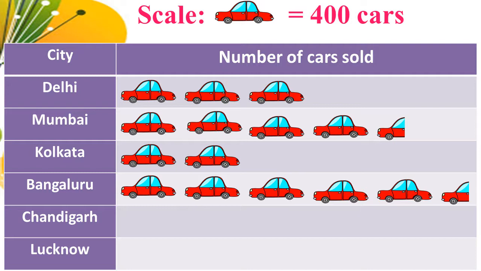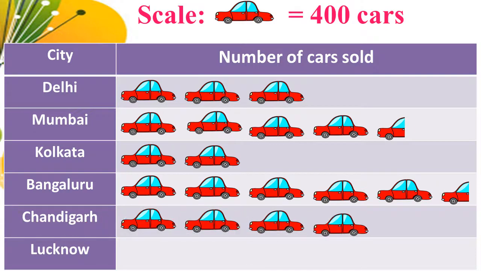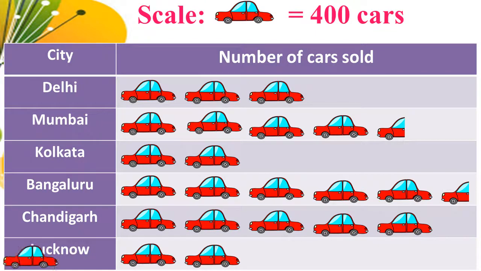Next, Chandigarh. Chandigarh sold 2000 cars. So here we can draw 5 pictures, because 2000 divided by 400 we get 5. So 1, 2, 3, 4 and 5. Next, Lucknow. Lucknow sold 1600 cars. Here we can draw 4 pictures, because 1600 divided by 400 equal to 4. So 1, 2, 3 and 4. That's all.